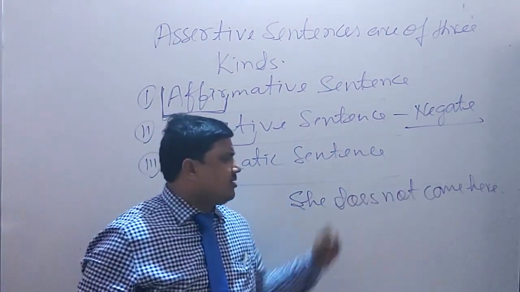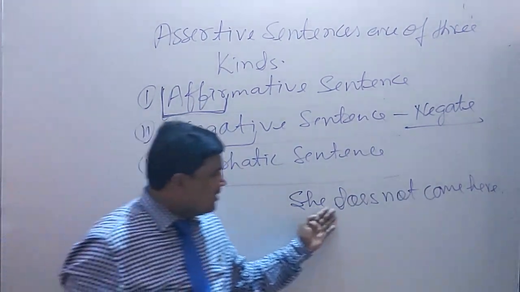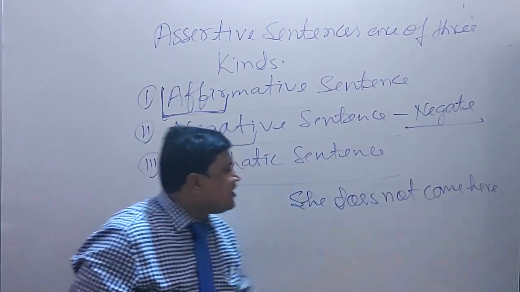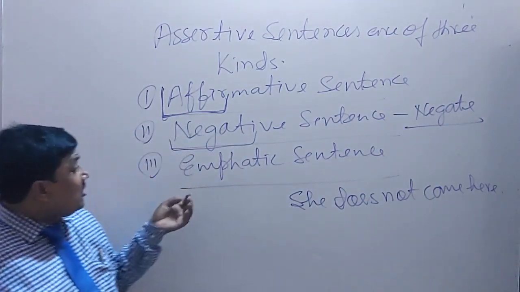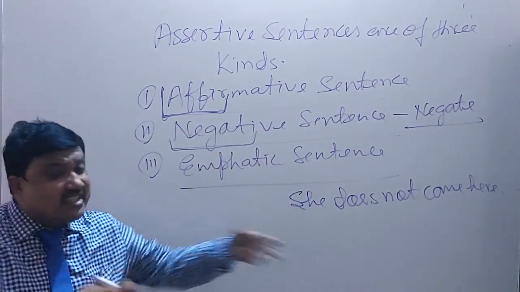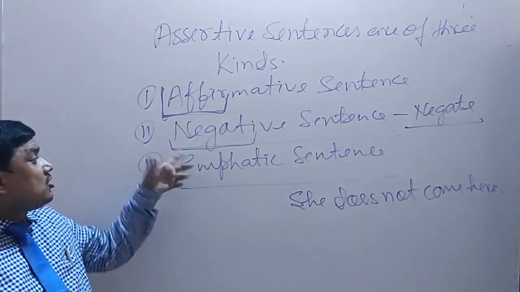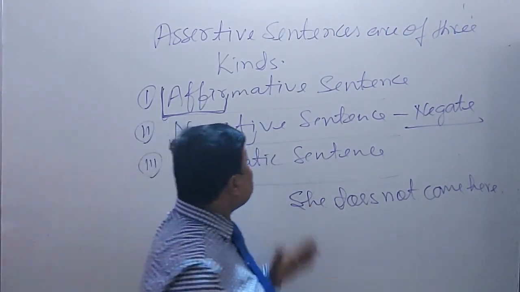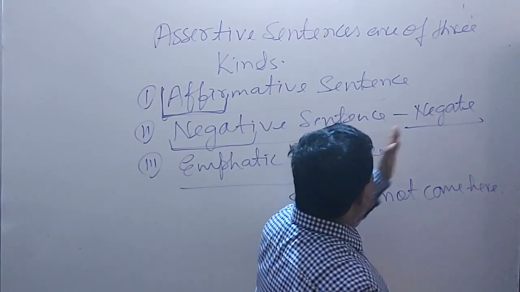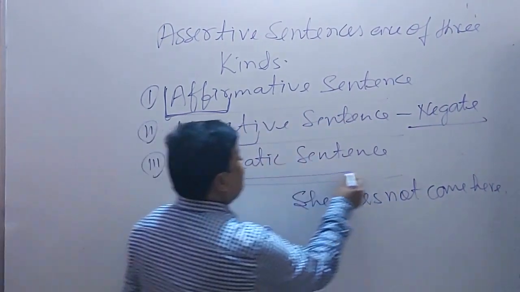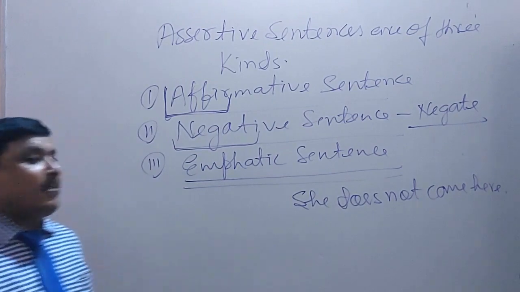It has been rejected. Here she does not come here. It has been rejected. That's why it has become a negative sentence. Here it has been negated. Negated means to reject. ना कर देना. So an assertive sentence that negates a fact is called a negative sentence.